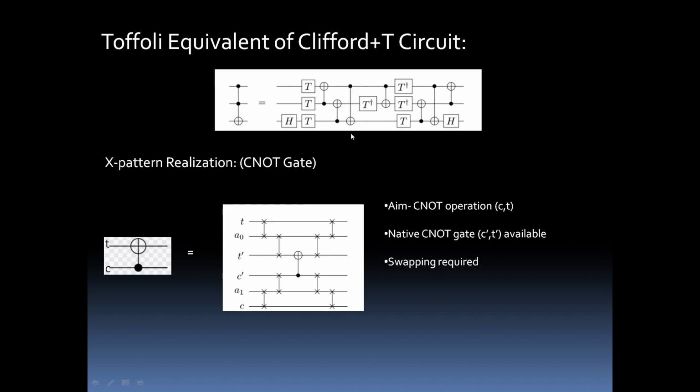Now, why X pattern realization? As you can see from the figure, this looks like an X pattern. Whenever we are performing this algorithm, we can closely observe one thing: C dash and T dash are somewhere in the middle of this whole thing. The distance from C to C dash has to be equal to the distance from T to T dash. So these two are somewhere in the midpoint.